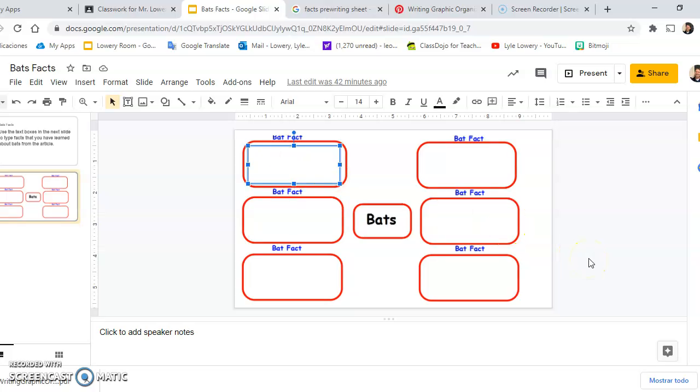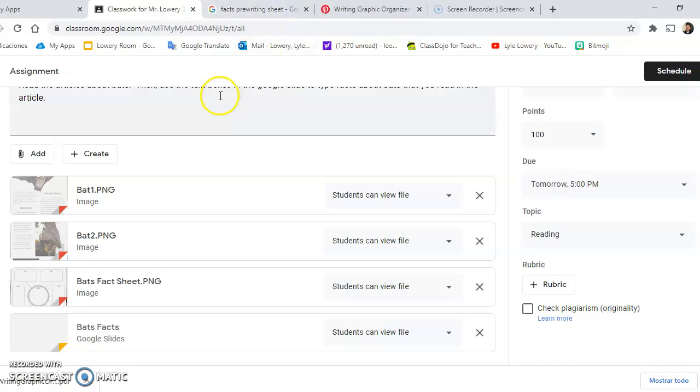It could be as simple as bats are nocturnal animals that hunt at night. Or the world's smallest bats are called bumblebee bats and the world's largest bats are called fox. Anyway, try to think of 6 interesting facts you can put in here so that you can write an interesting informational text about bats later. That's all I have for you on here.